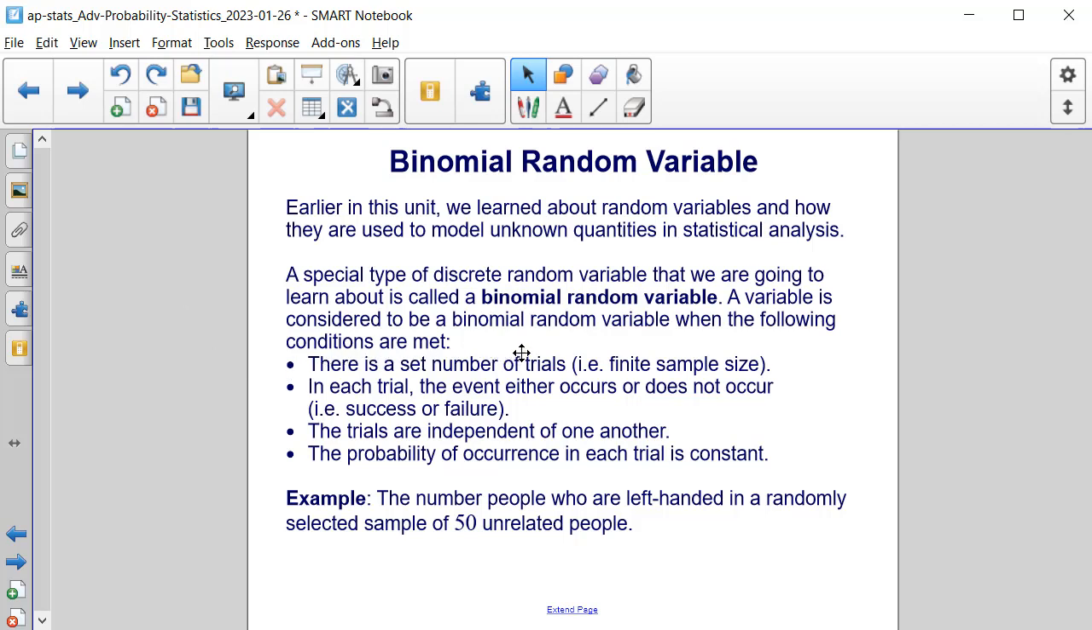There is a set number of trials, in other words, a finite sample size. In each trial, the event either occurs or does not occur. In other words, it's a success or a failure. The trials are independent of one another, meaning they can't rely on one another. And the probability of occurrence in each trial is constant and remains the same. An example would be the number of people who are left-handed in a randomly selected sample of 50 unrelated people.